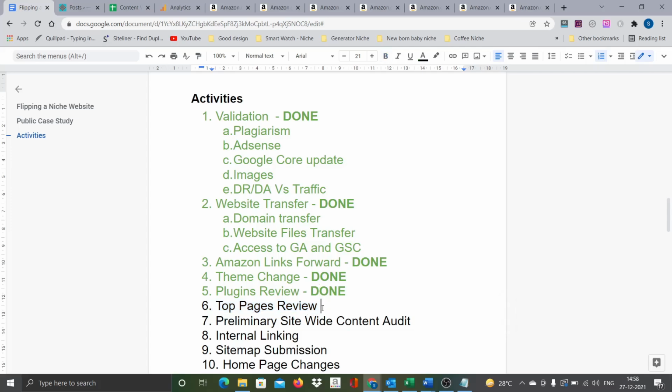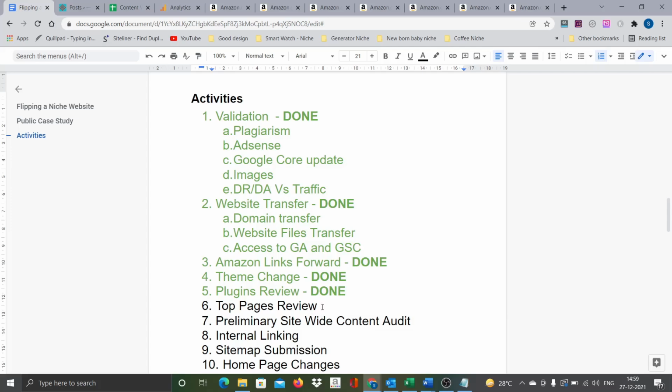What happened is, in the past I did this kind of activity for one of the blogs. There were about 2 or 3 posts that were ranking very high. I did not like the content quality, so I got it rewritten in anticipation that it would do much better, but all the rankings went down, and it took almost 6 months to see some kind of ranking again.